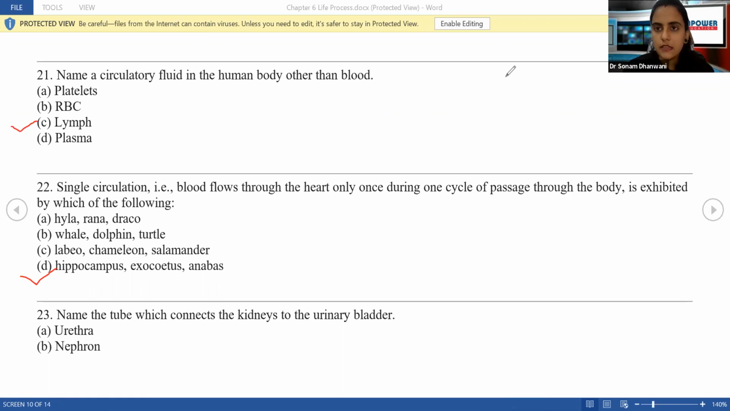Okay, next. Name the tube which connects the kidneys to the urinary bladder. Yes, tell me, which is the tube which connects the kidneys to the urinary bladder? What is the answer to this? Yes, correct. It is the ureter. It is the ureter.